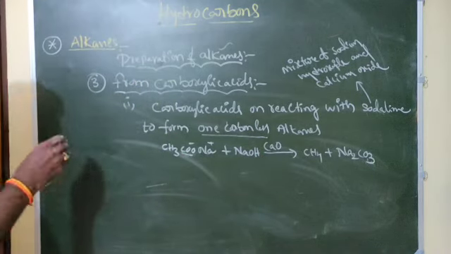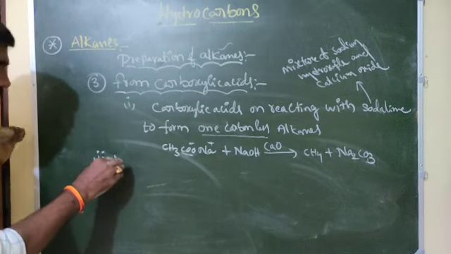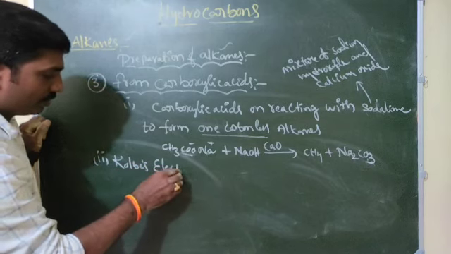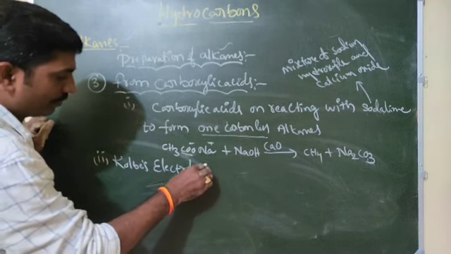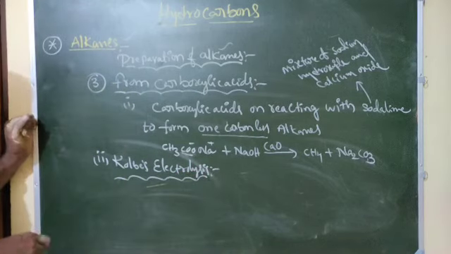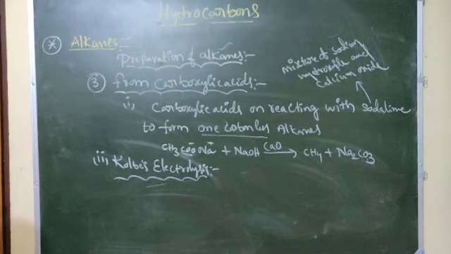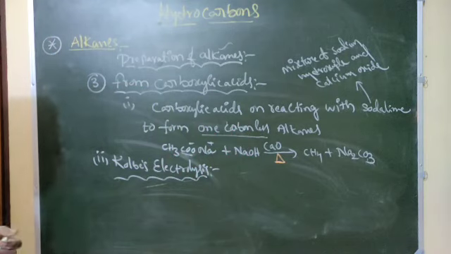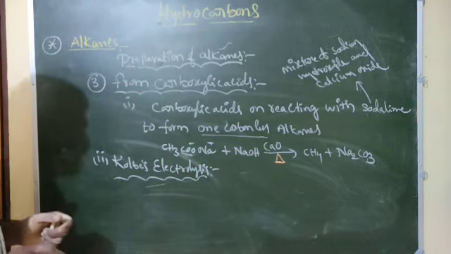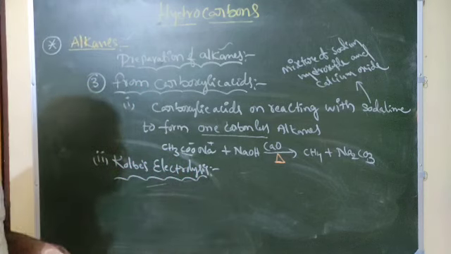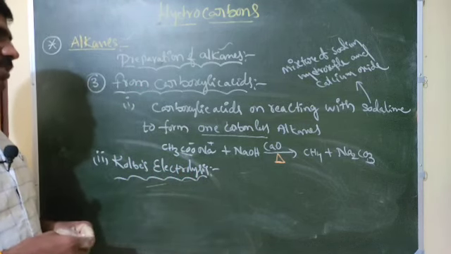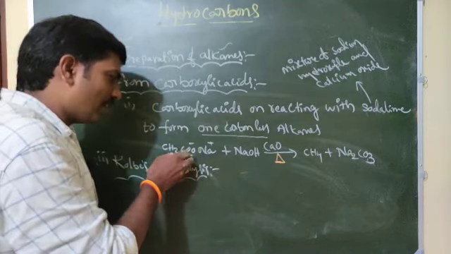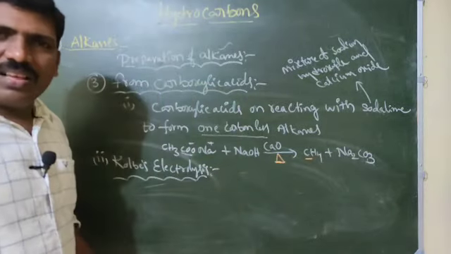This is one reaction. Carboxylic acid on reacting with soda lime gives one carbon less alkanes. Here there are 2 carbons, and we are getting an alkane with only 1 carbon.